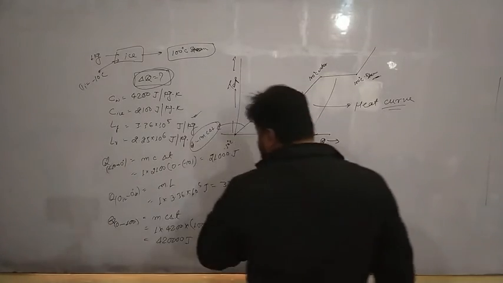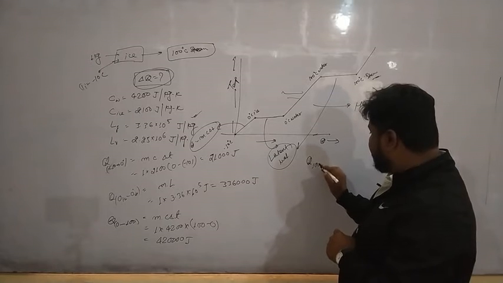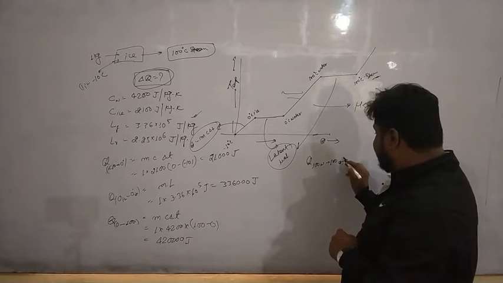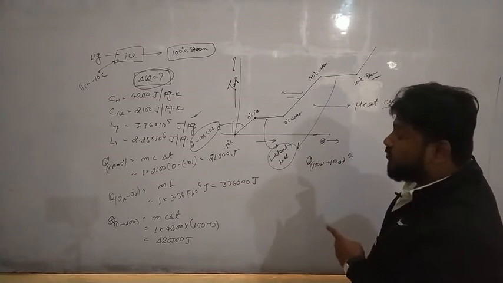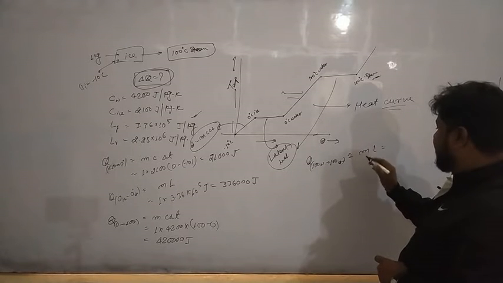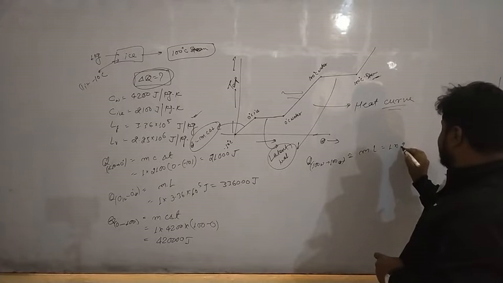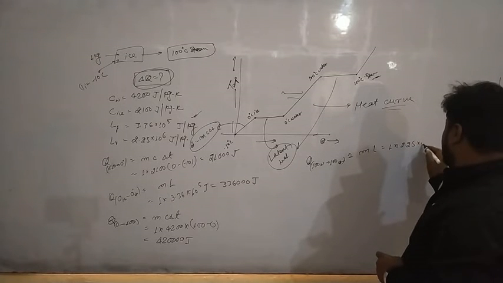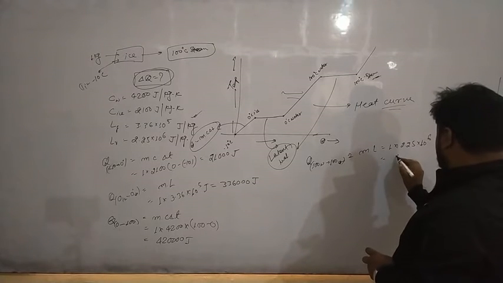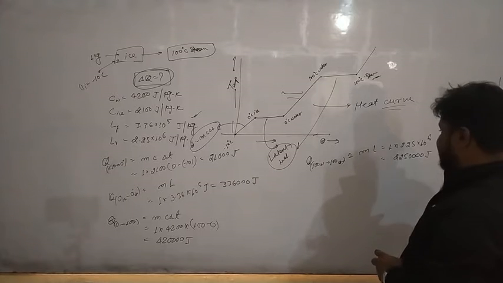Now after that, if we talk about heat from 100 degrees of water to 100 degrees of steam, once again the phase is changing, so we will say m into L. M is 1 kg. L is latent heat, which is 2.25 into 10 to the power of 6. This will give you 22,50,000 joules.